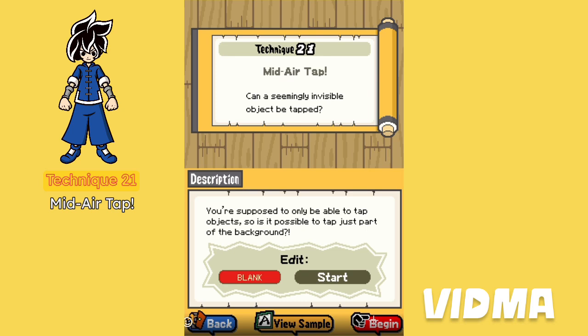21. Mid-air tap. Can a seemingly invisible object be tapped?